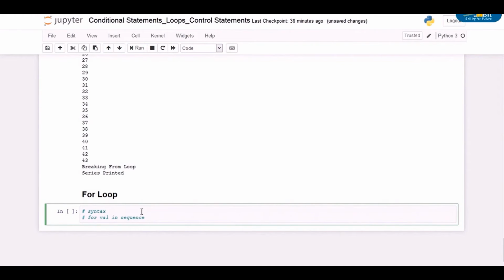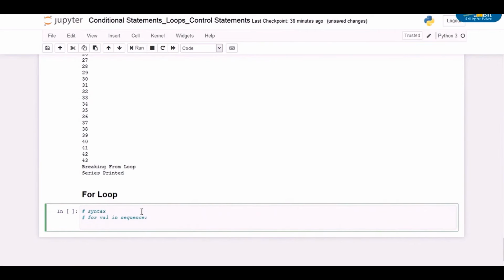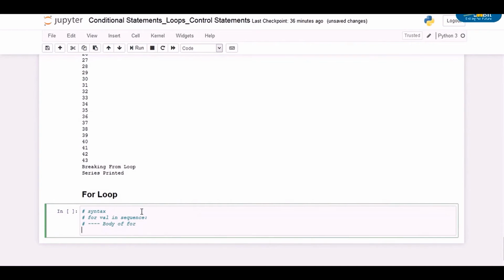With the for loop, we can execute a set of statements once for each item in a list, tuple, set, etc. The loop continues until we reach the last item in the sequence. The body of the for loop is separated from the rest of the code using indentation.